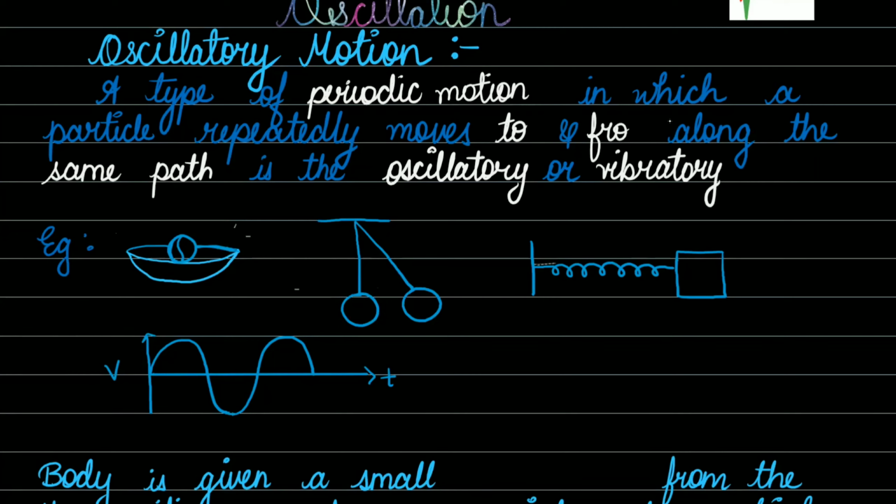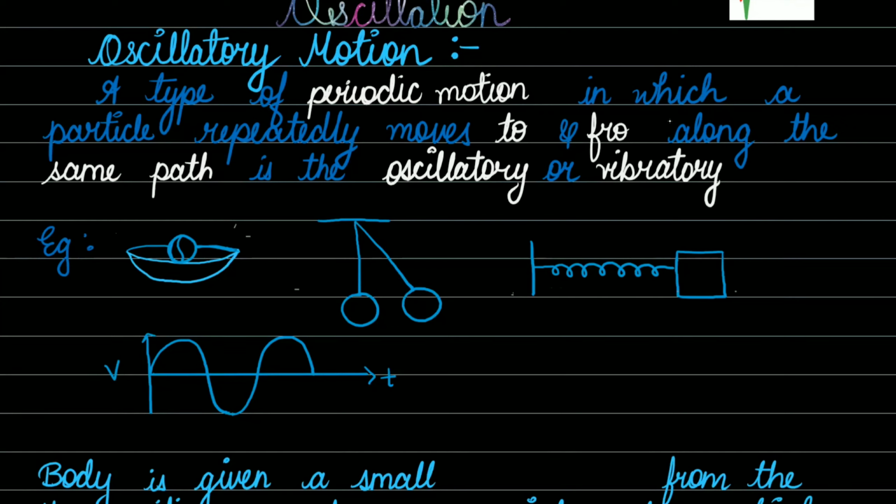Again, let's take a spring. A mass is attached to a spring. After that, what will happen? After applying a force onto this mass, the spring will move in a to and fro direction. After pulling this mass and then releasing it, this spring will gain an oscillatory motion. It keeps on moving to and fro. So such kind of motion of a spring comes under oscillatory motion.